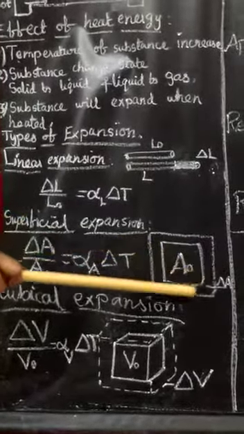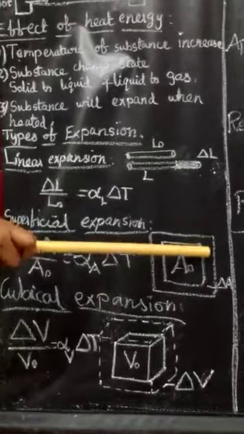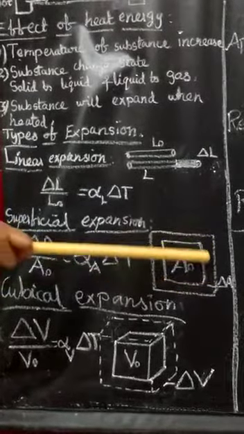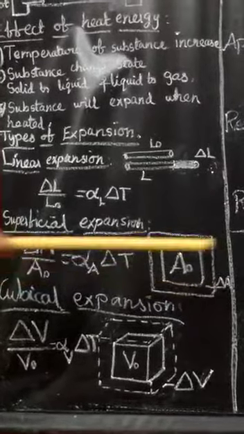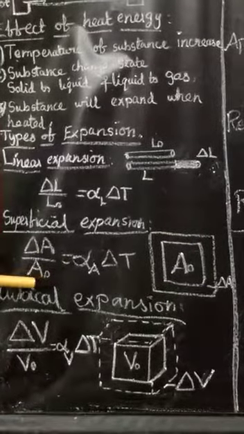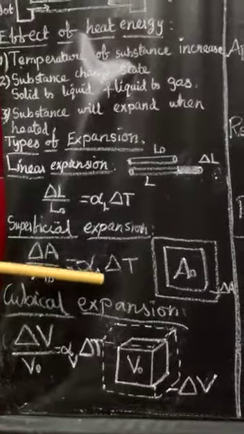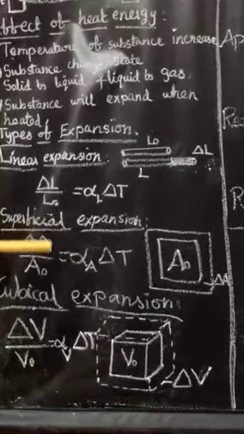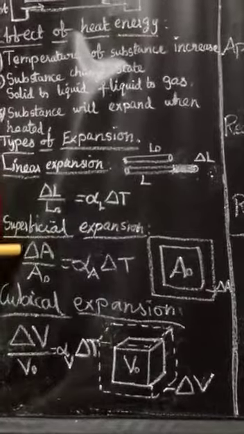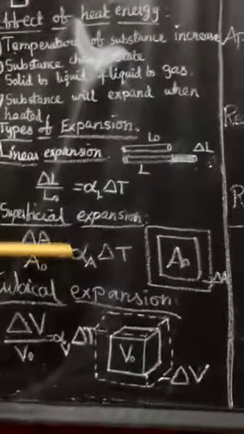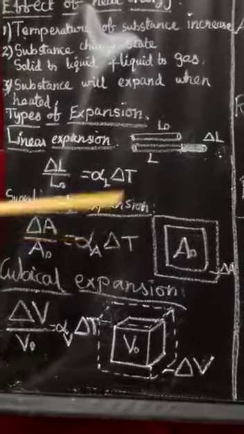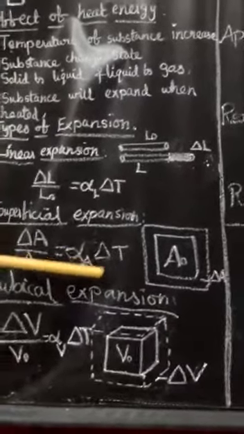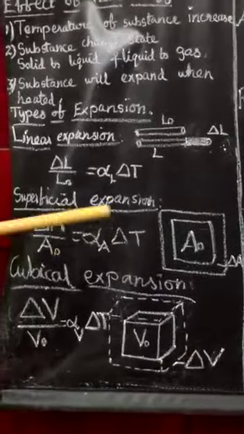Del A is the outer area, the increase in area due to applying the heat energy. So del A is the change in area. The equation is del A by A0 is equal to alpha A into del T. Del means change, okay. Del A means change in area, from the initial area to the final area. Del T is the change in temperature, alpha A is the coefficient of area, A0 is the initial area.